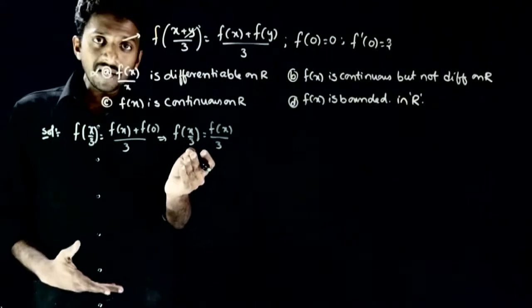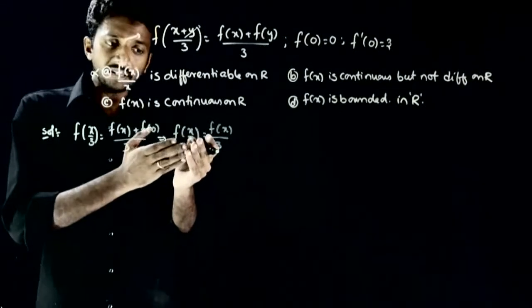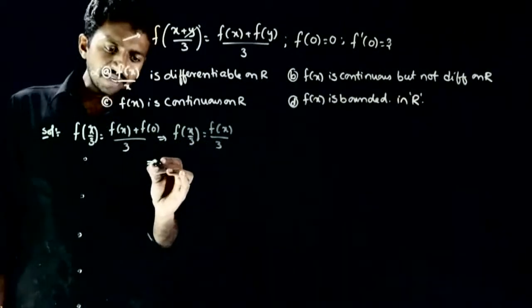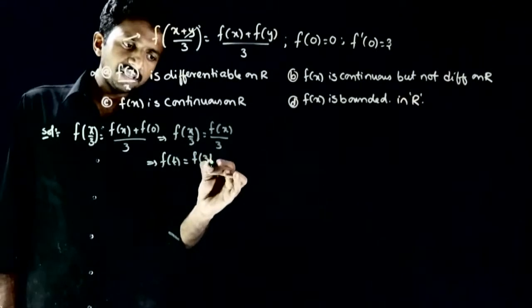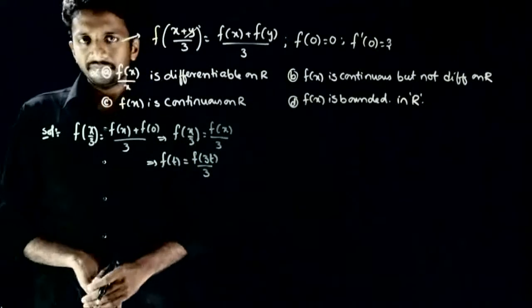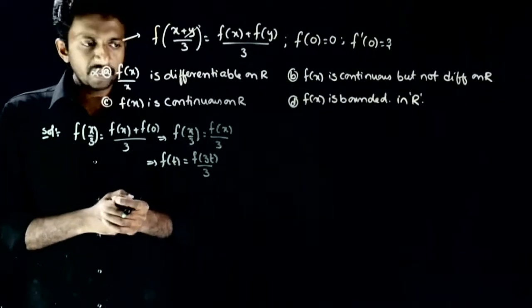If I take x by 3 as t, then x will be 3t. So this can also be written as f of t is equal to f of 3t by 3. So whenever you need, you can use this equation.